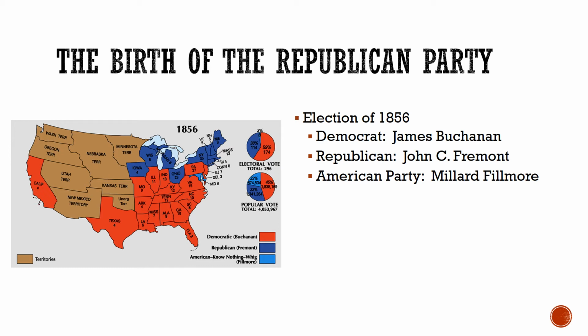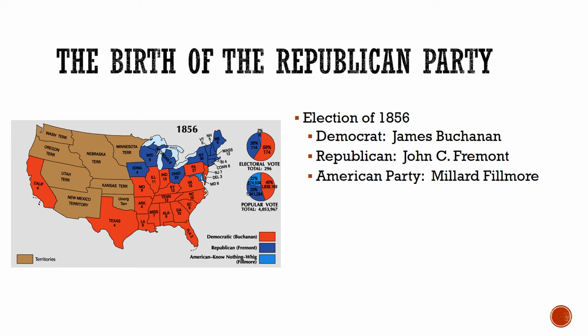For the Democratic Party, they're going to nominate James Buchanan of Pennsylvania. And the biggest thing that James Buchanan has going for him is that he's been serving as a diplomat outside of the country for the last 10 years. So as all of these politicians have been embroiled in this slavery debate, James Buchanan's been out of the country. So that means that voters are able to project their own beliefs onto him.